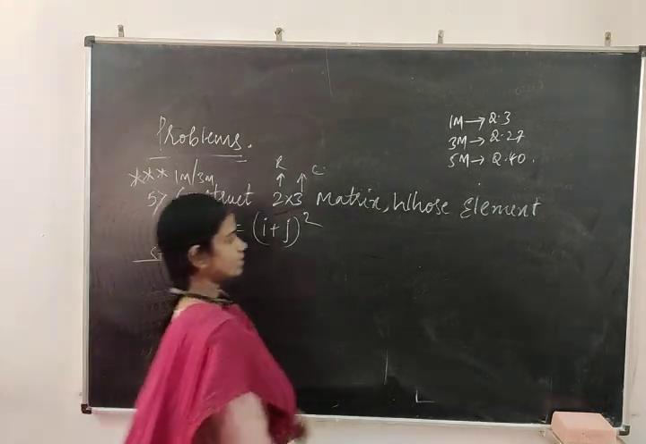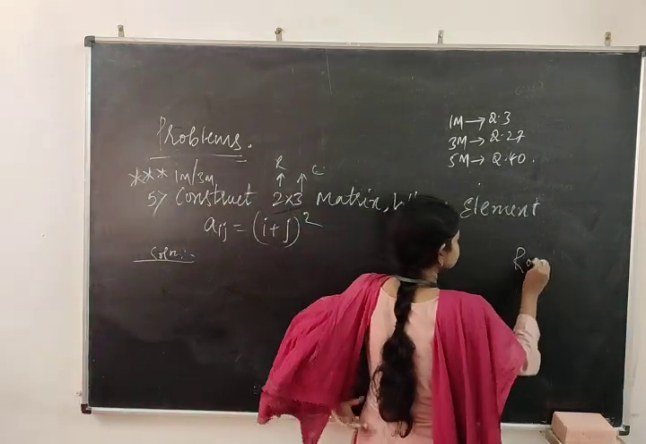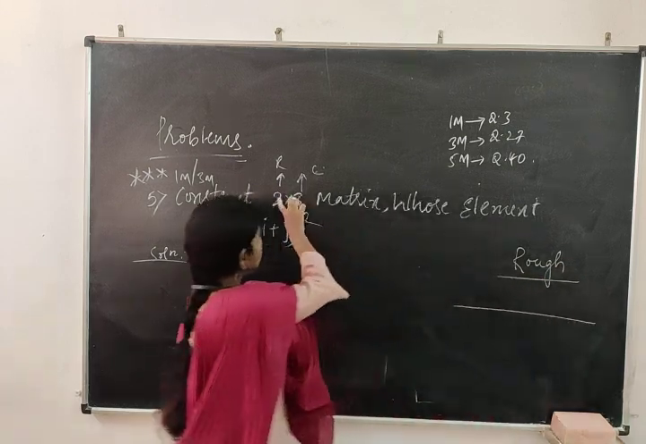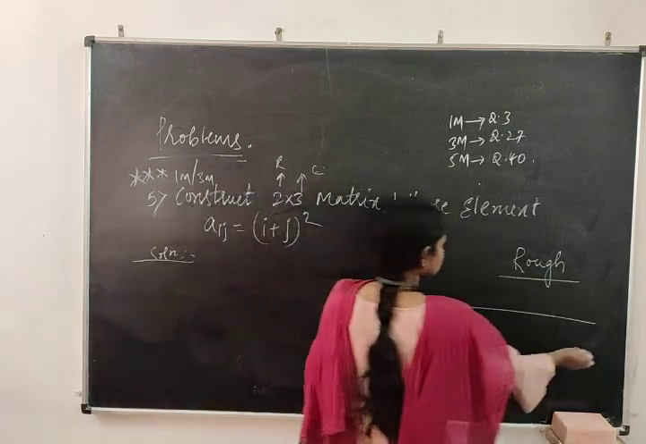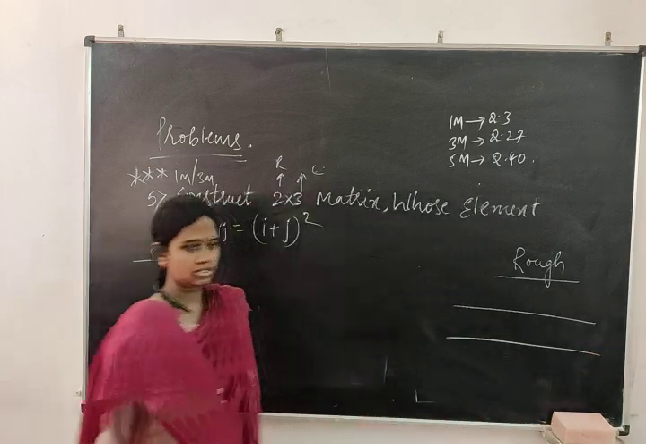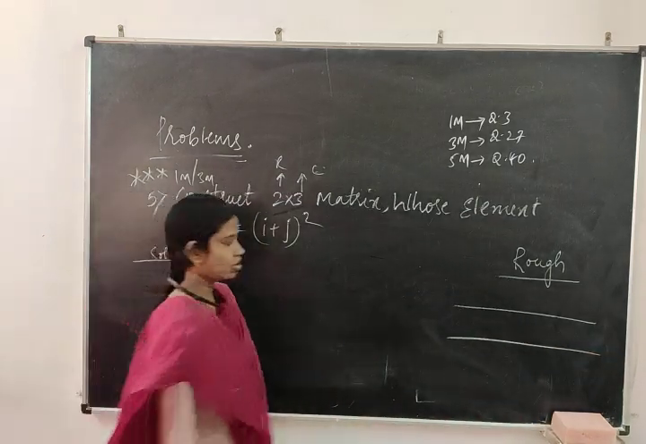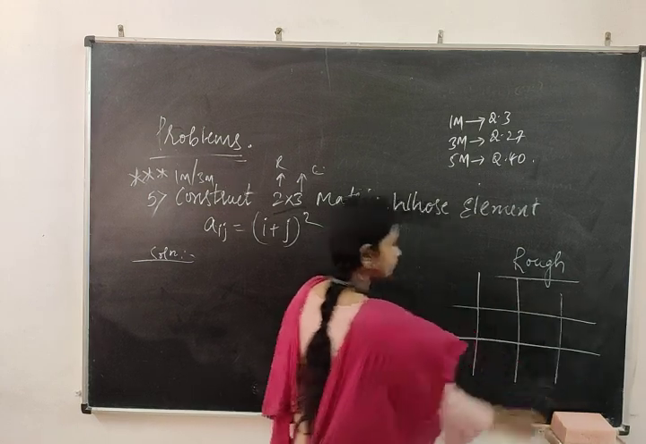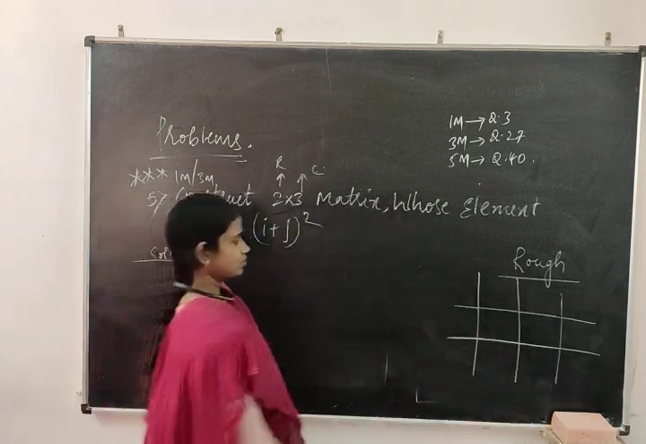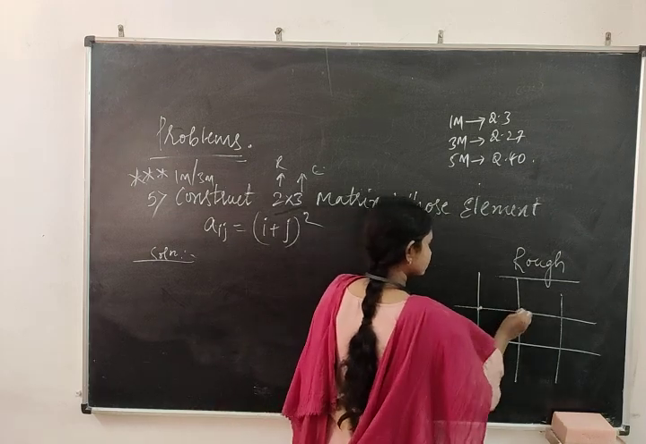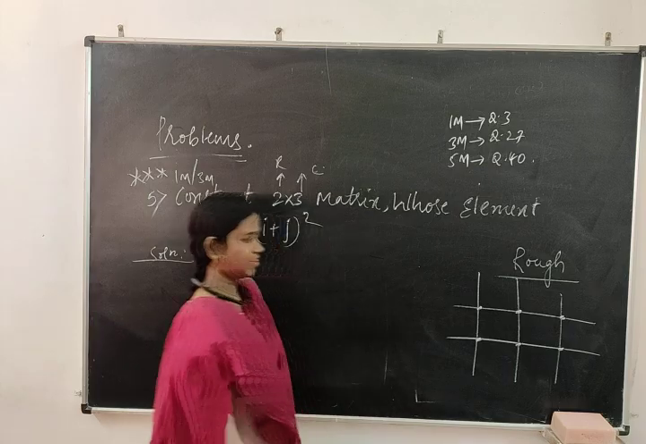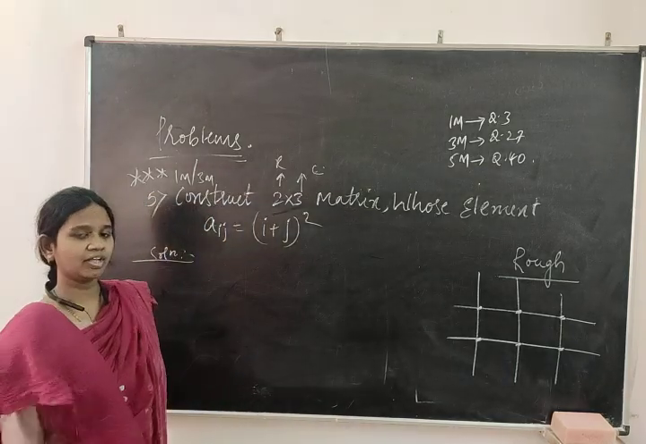Row means horizontal. Take rough work. How many rows? 2 horizontal lines. This is one horizontal, this is another horizontal. Next, how many columns? 3 columns. These intersect the rows: 1, 2, 3. Now make a point at each intersection. In this way you are going to write. It's for your convenience.